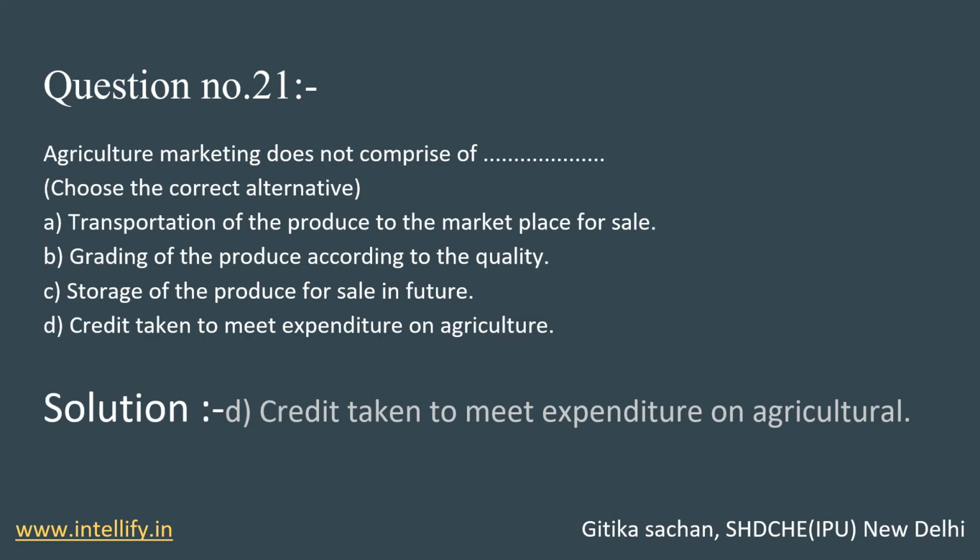Now come to question number 21. Agriculture marketing does not comprise of, and you have to fill this blank. Okay, here there are 4 options. You have to choose the one which is accurate or appropriate for this line. Agriculture marketing does not comprise transportation. This is wrong. Grading system. This is wrong. Storage. This is wrong. Here D is the correct answer. Credit taken to meet expenditure on agriculture, because half of the market depends upon credit to meet their expenditure and fulfill their needs.